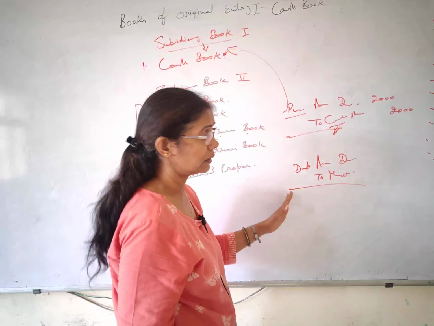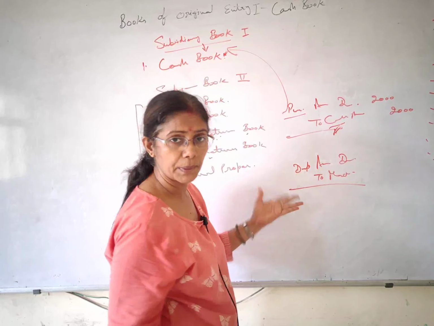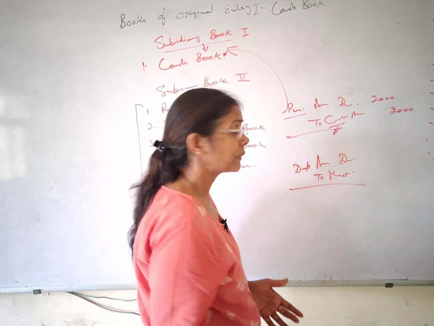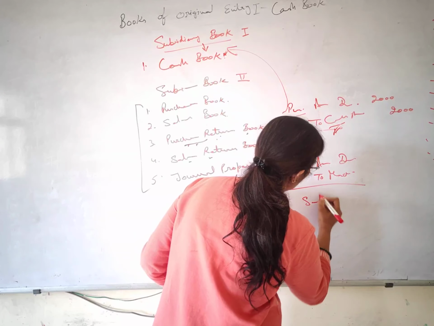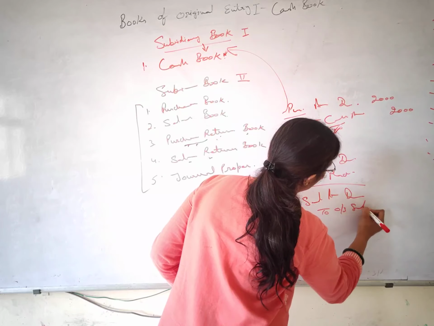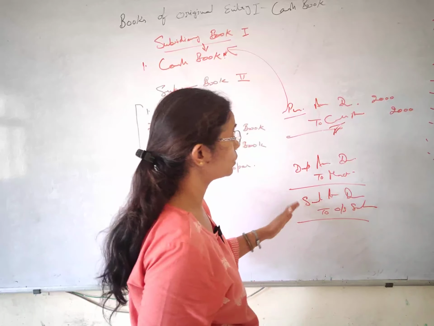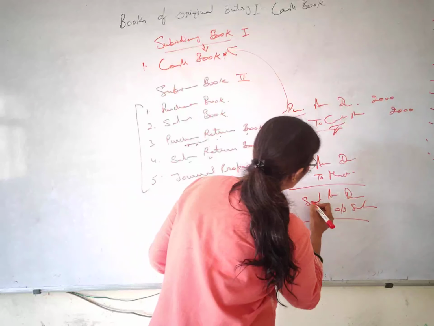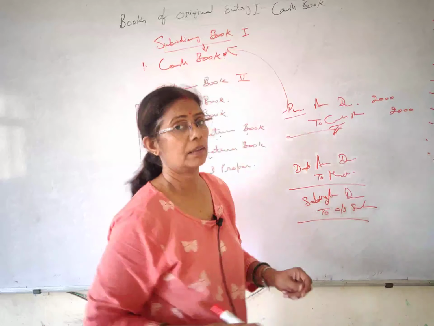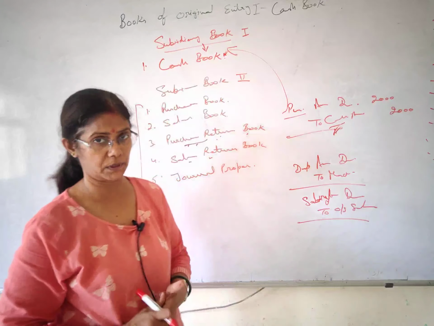Here neither cash nor sales and purchases. In the same way we have certain transactions of the outstanding also, like salary account debit to outstanding salary, all right. Here also we don't find any kind of cash or sales and purchases, okay.